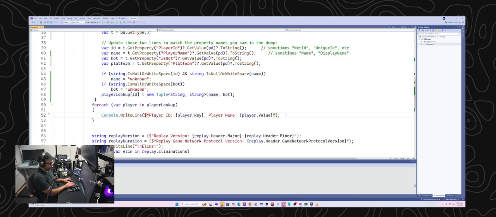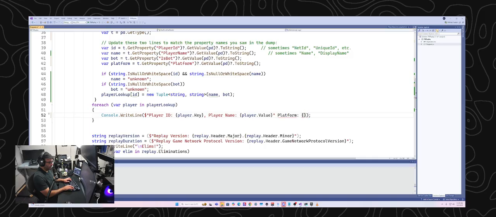So I can actually just add platform here. And we can say, let's see here. Oh, actually, if I do player dot, is platform in here? Or player and player lookup.